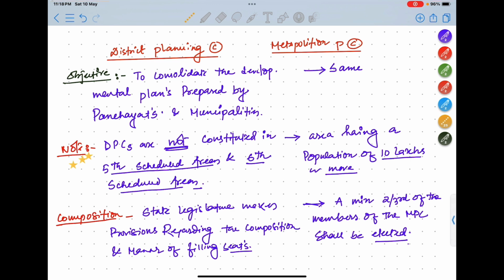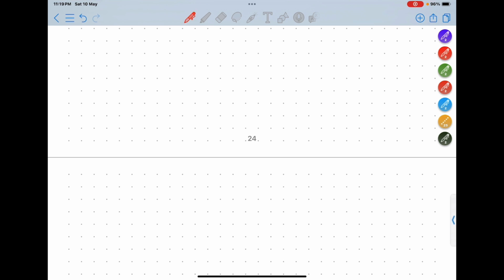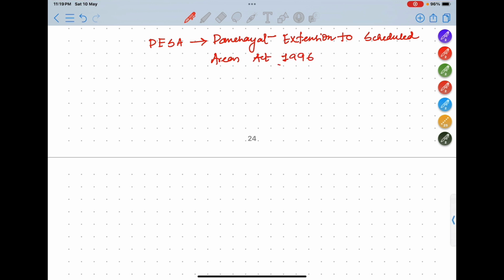Okay, now next is the PESA Act. What is this? This is the Panchayat Extension to Scheduled Areas Act, 1996. Now what is this act? What is this act all about?